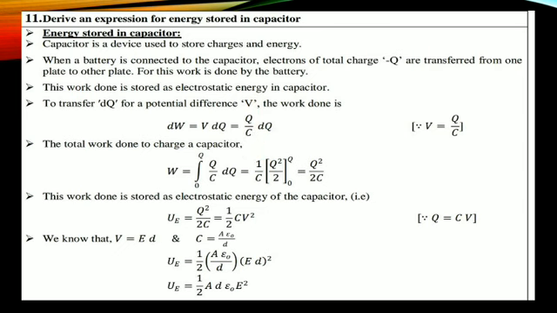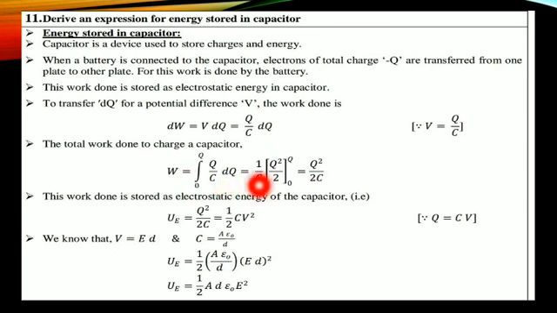For the total work done, I calculate the integral W from 0 to Q. 0 means there are no charges, Q means maximum charge, therefore 0 to Q. What is the value? Q by C into dq. Okay, 1 by C outside, what is remaining?